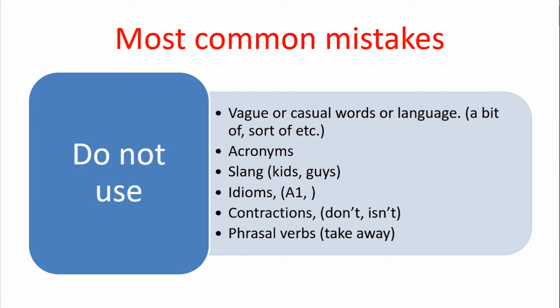Idioms like A1, as in it is the A1 work. No, you cannot mention it in academic writing. Avoid contractions. Do not use contractions like don't, isn't. Rather, you should write do not, is not. Right? Is not, not isn't. And among the phrasal verbs, you should avoid takeaway.